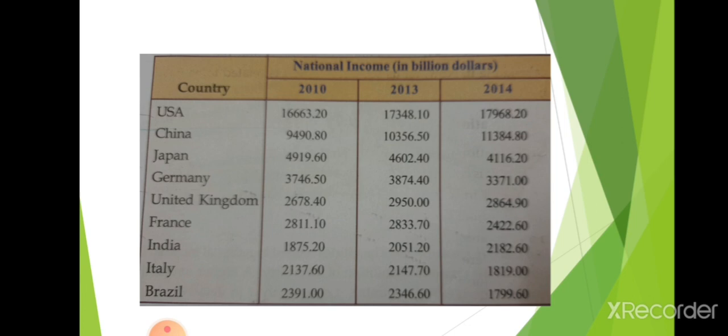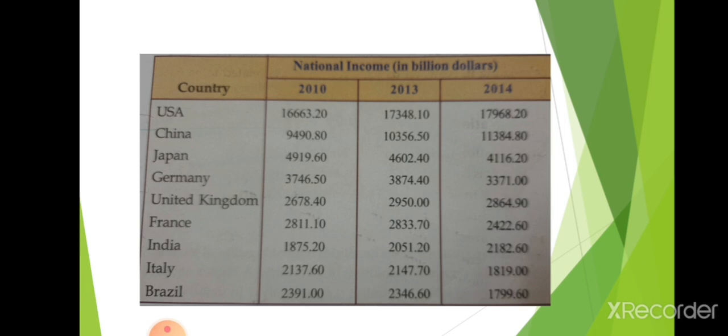For USA, given in billion dollars, it is 16,663.20, and it rose to 17,968.20 from the year 2010 to 2014. That is, there is an increase in the national income from 2010 to 2014 in USA.